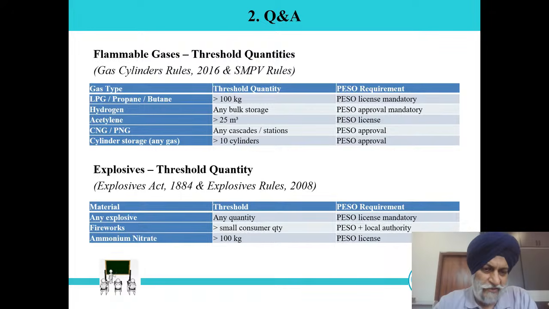In case of explosive, for threshold quantity, we have to refer to the Explosive Act 1884 and Explosive Rules 2008. So for any explosive, any quantity, we need a PESO license. For fireworks, small consumer quantity, PESO plus local authority. Ammonium nitrate, more than 100 kg, we need a PESO license. So these are the basic requirements. This is the basic understanding of PESO and threshold quantities for requirement of the license.